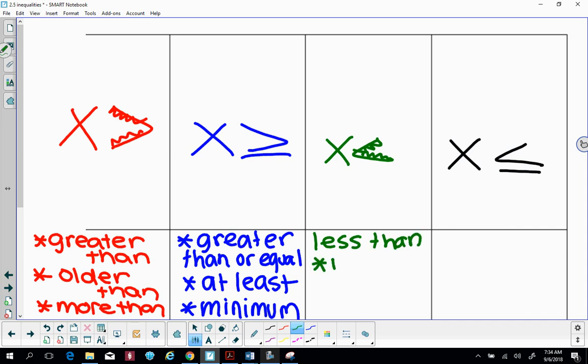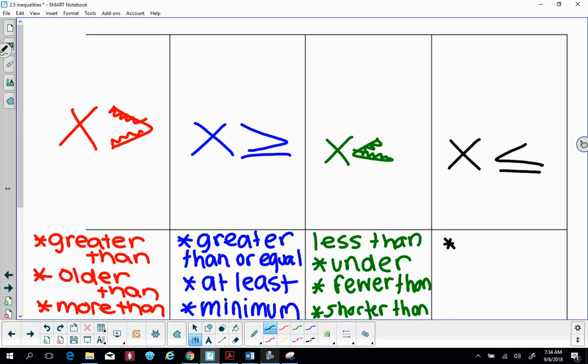We could do like under, fewer than, shorter than, smaller than, anything that's less than, those are the words that would signify it's just less than, not less than or equal to.